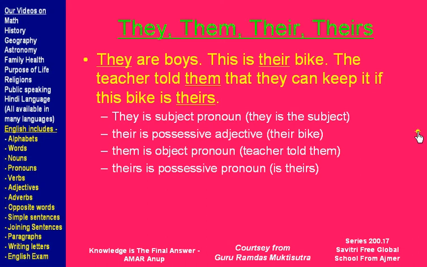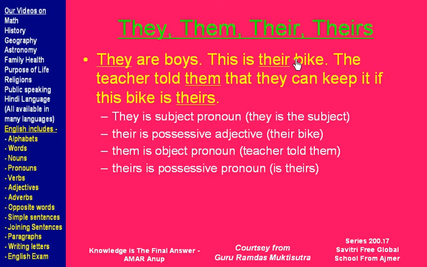Now we will look at they, them, their and theirs. They are boys. This is their bike. The teacher told them that they can keep it if this bike is theirs. So they, by now you will know, is a subject pronoun.